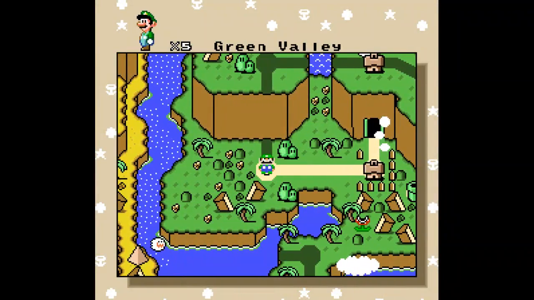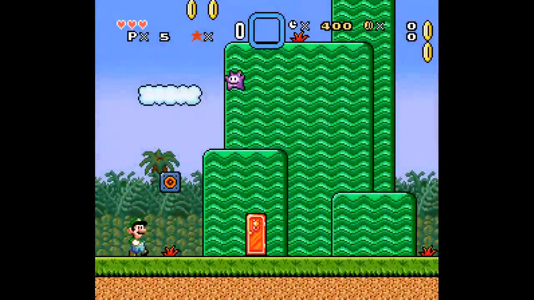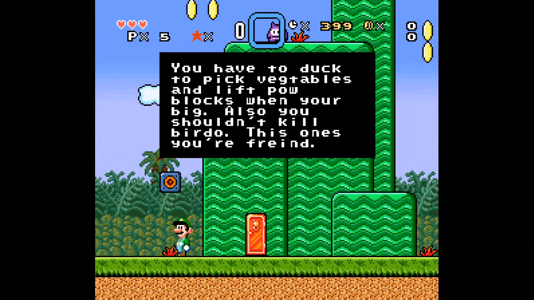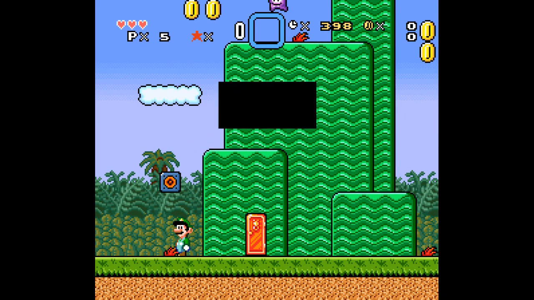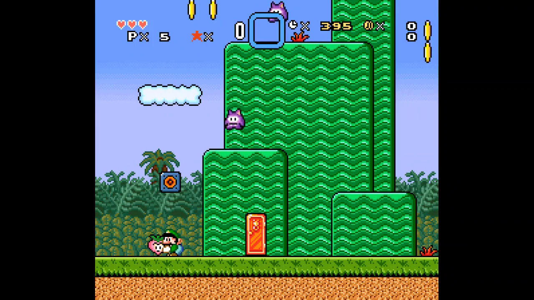Let's go ahead. If Super Mario World's taught me anything, we want to go to the left first, and Luigi raises both hands as we enter into the Green Valley. Alright, you have to duck to pick up vegetables and lift POW blocks when you're big. Also, you shouldn't kill Birdo. This one's your friend? Okay. Alright, so duck, there we go.